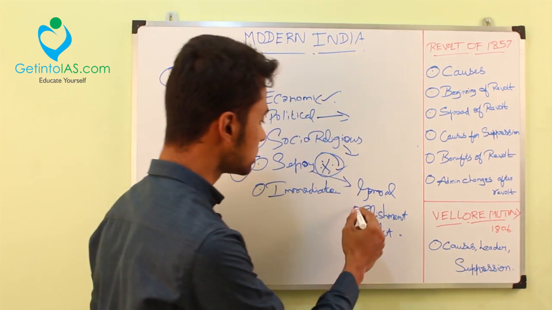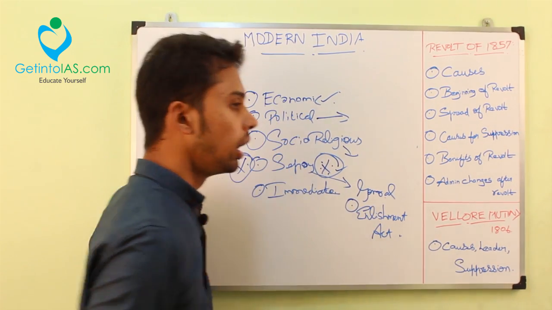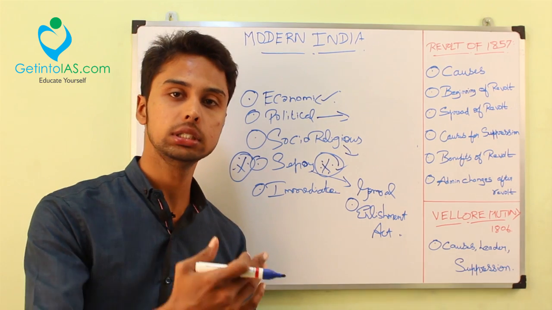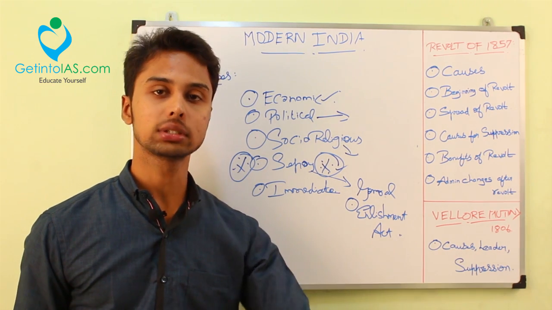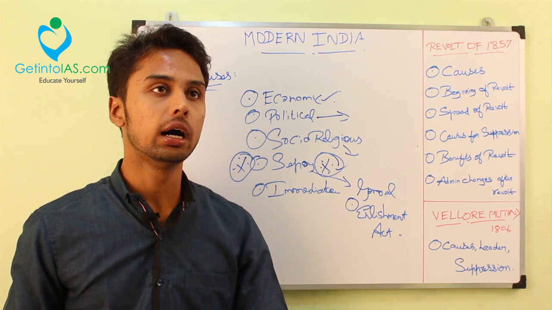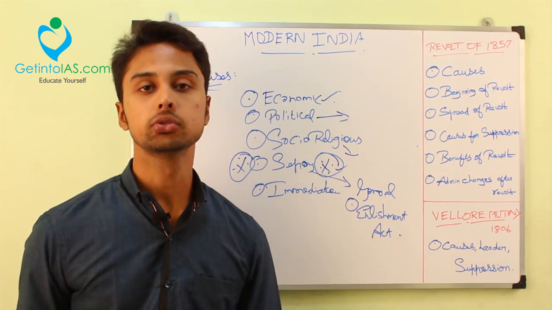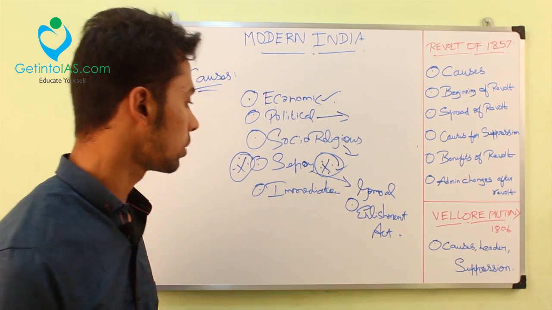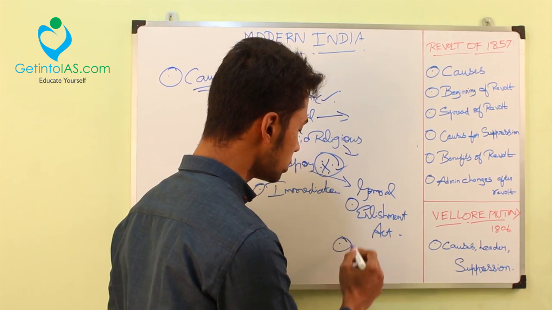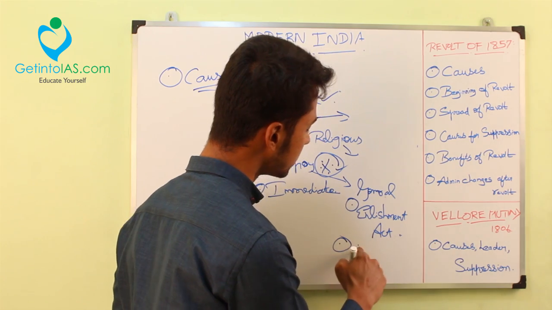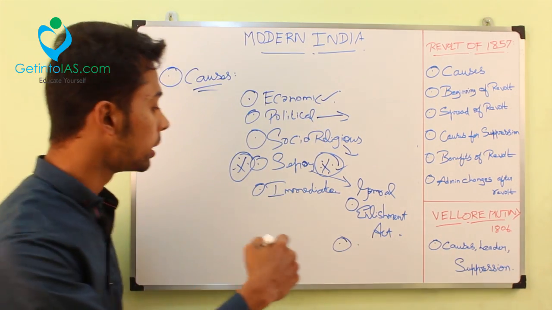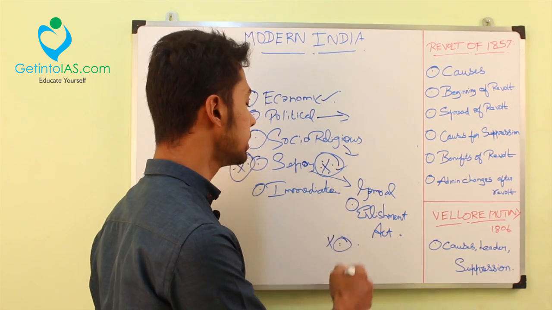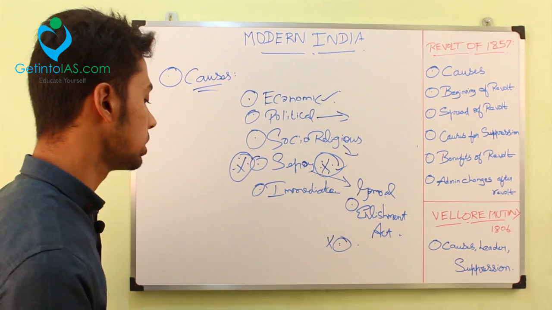This act caused disturbances for the soldiers because the Hindus at that time had a belief. When a Hindu soldier crossed the seas and went overseas, it was against their belief. It was against their caste systems. It touched the belief of the Hindus. Also, Hindu soldiers used to put on some religious marks at that time. This was completely abolished or banned by the English. This is also another Sepoy cause.